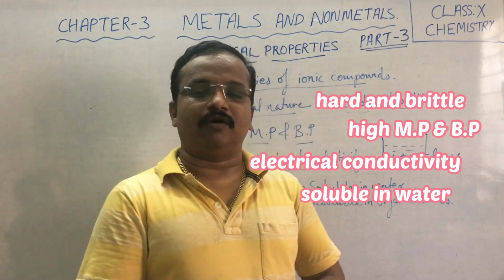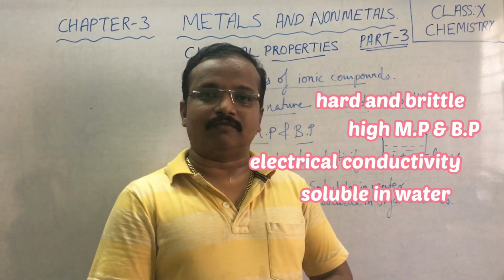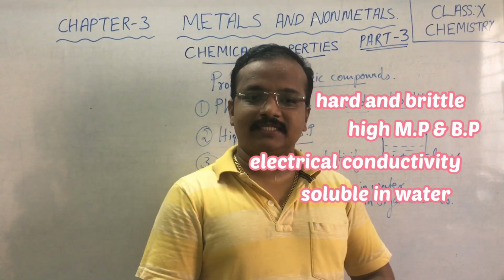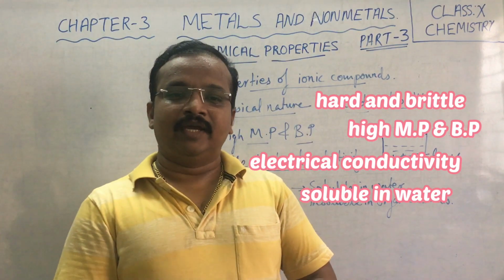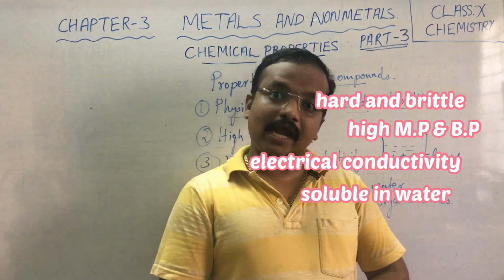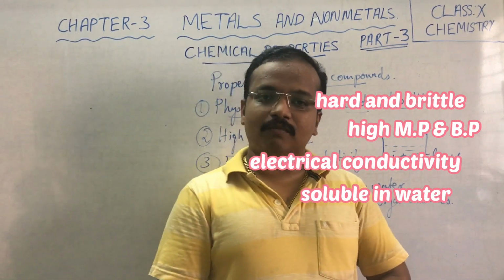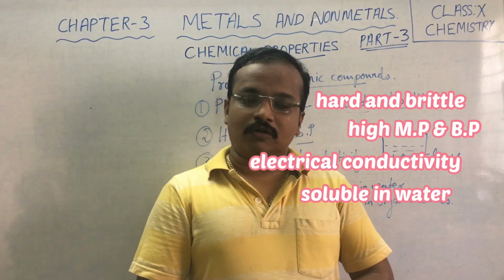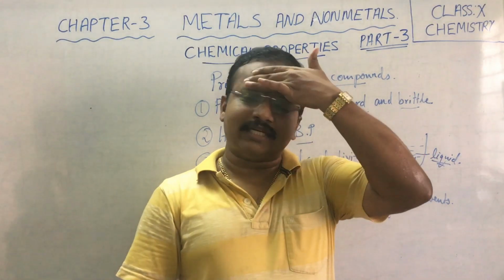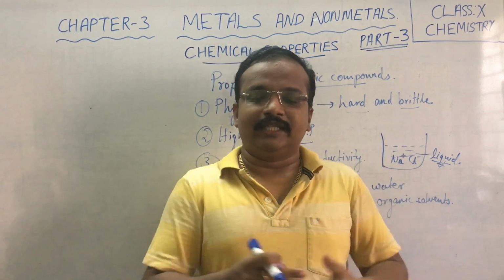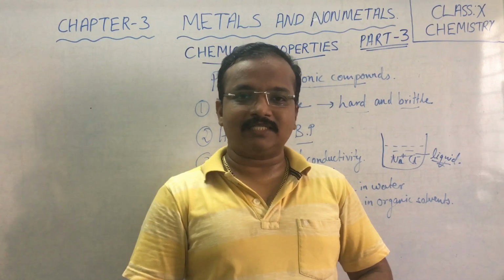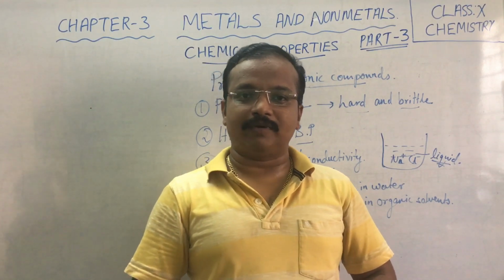Now let's recap the topics we have learned today. Today we have studied that metals react with water to produce metal hydroxide and hydrogen gas, and also we have discussed that metals and non-metals react with each other and produce ionic compounds. Children, what are ionic compounds? Ionic compounds are also called electrovalent compounds. Why? Because they have an electrostatic force of attraction, due to which they bond with each other to form ionic bonds. Clear? So by this we have completed the chemical properties.